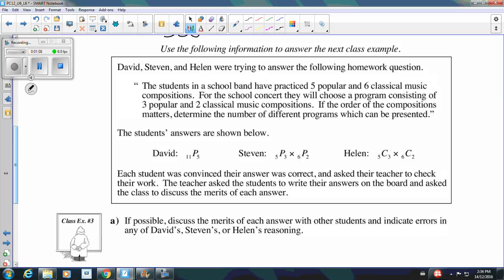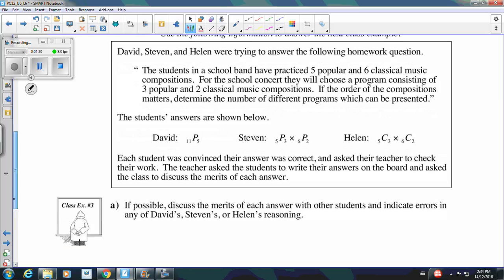So you might want to pause the movie here and think a little bit about what each student has done. Some are going to make more sense than the others, and we're going to see if one of them is correct. So let's go student by student.